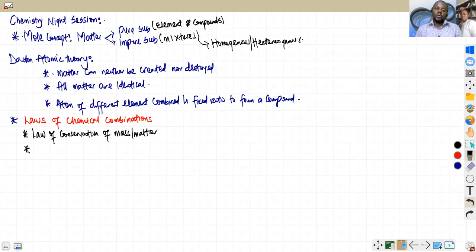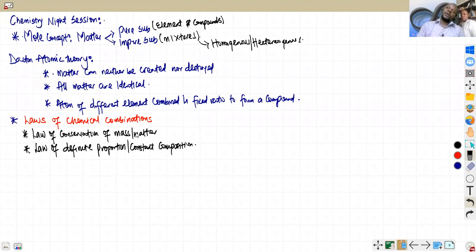The next one is the law of constant proportion, which you guys call the law of definite proportion. Or basically it's called constant composition.